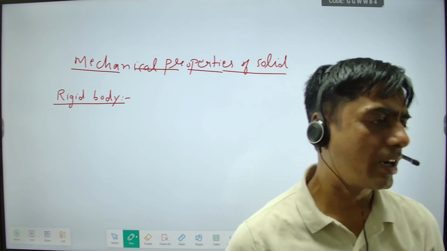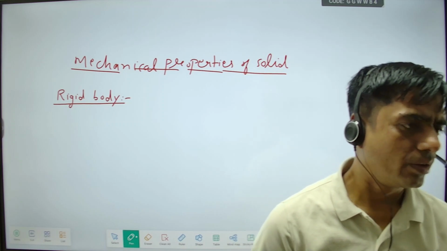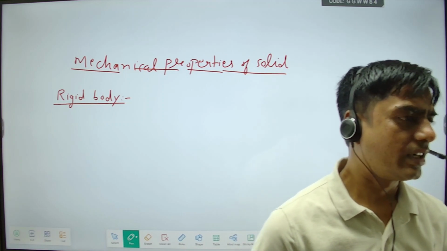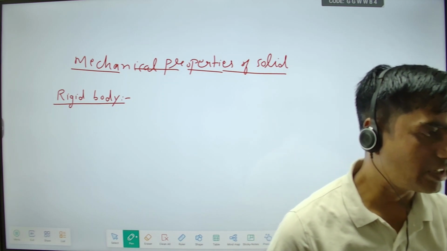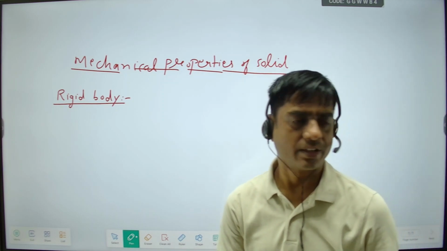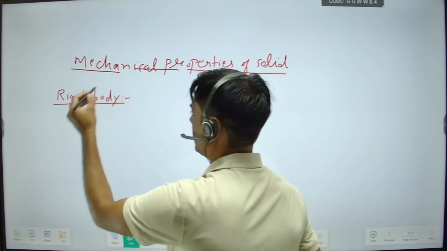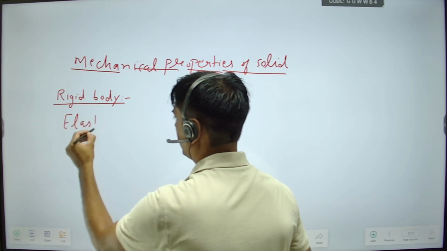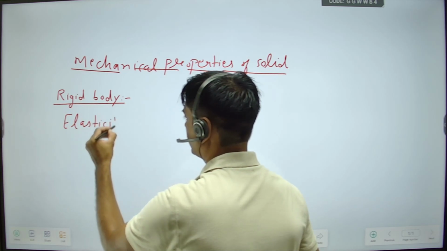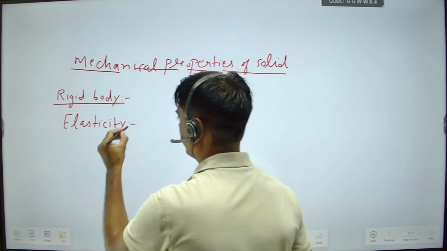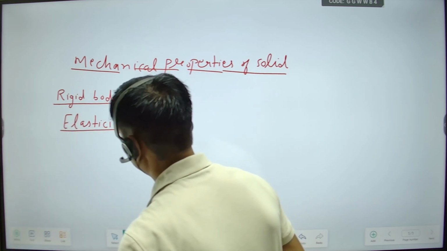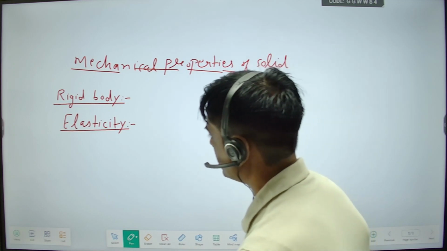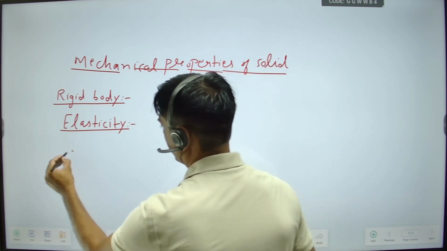Solids, or maybe liquid or gases, are different things. One thing that we will discuss here is elasticity, the elastic nature of substance. We will discuss mainly elasticity in this chapter. Before elasticity, we will discuss the deforming force.